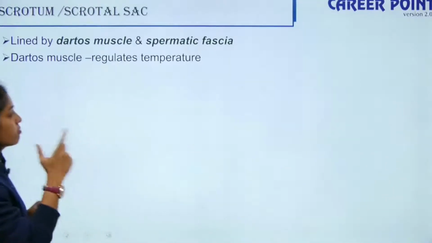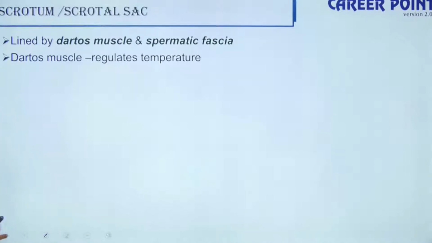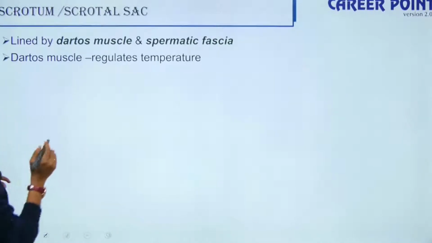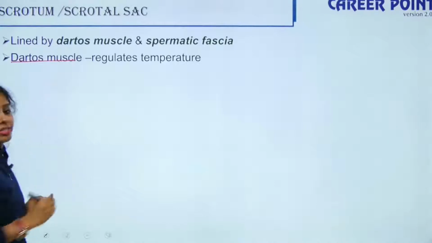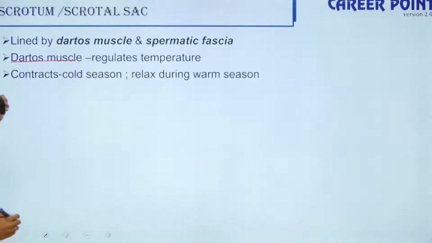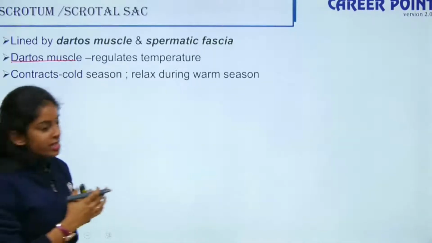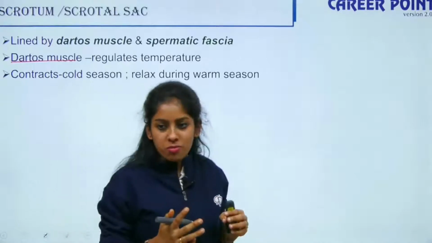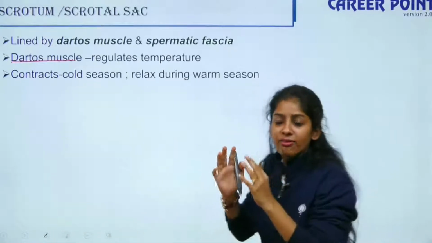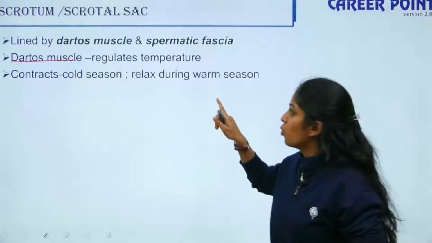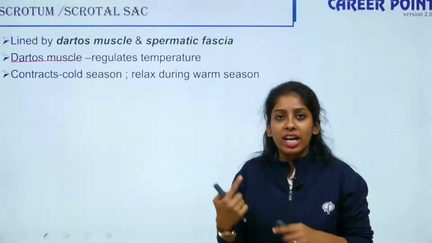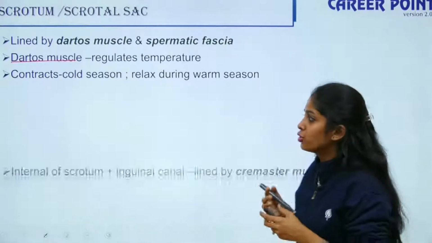This dartos muscle, which lines your scrotal sac, helps in regulating your temperature. It contracts during the cold season and relaxes during the warm season, thus maintaining a low temperature within the testis so that it can regulate the process of spermatogenesis.